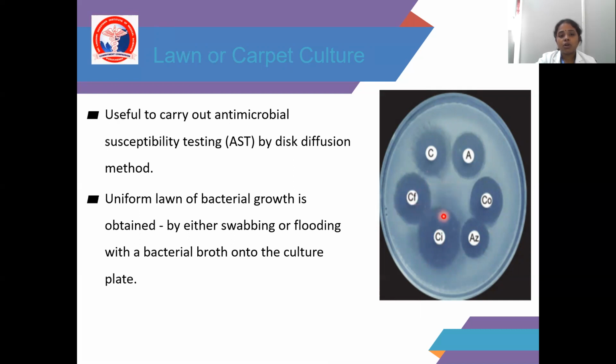A uniform lawn of bacterial growth is obtained either by swabbing with the help of a sterile swab or by flooding the culture plate with the bacterial broth. So that is said to be lawn culture.